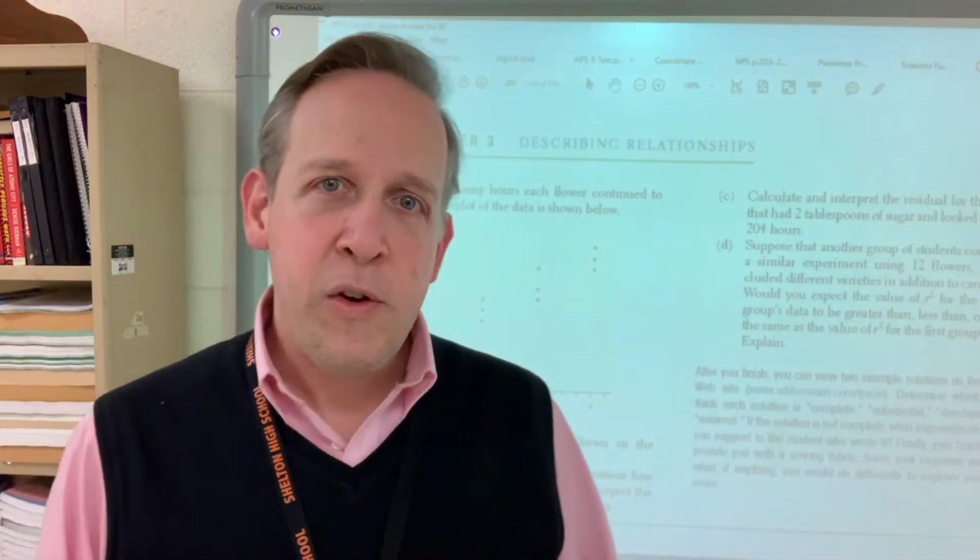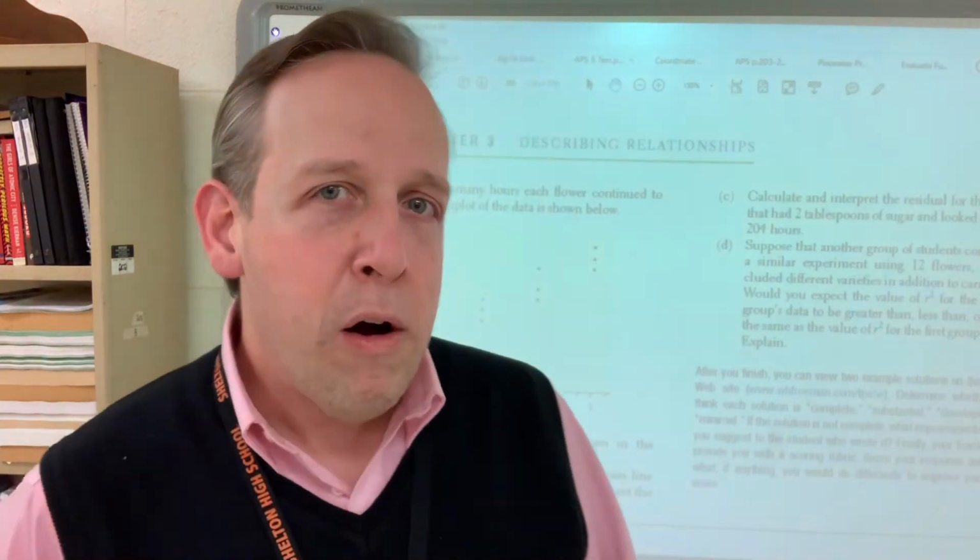With the LSRL's equation, we also got an R and an R squared value. R is called the correlation coefficient, and it shows you the strength, the form, which is usually linear, and the direction of the association. R squared is called the coefficient of determination, and it tells us the percent of variability in the data that is explained by the linear relationship of x on y.